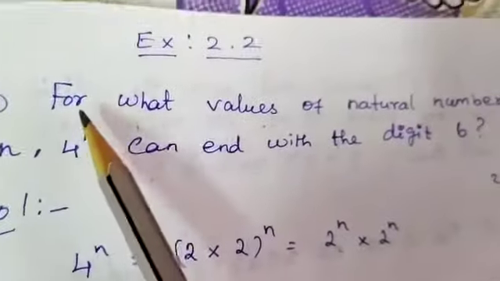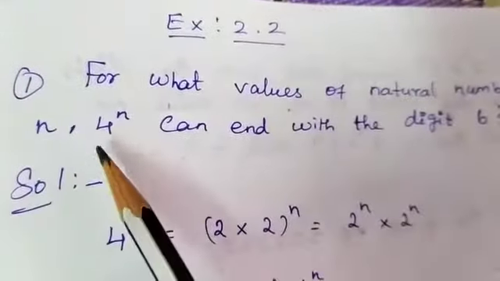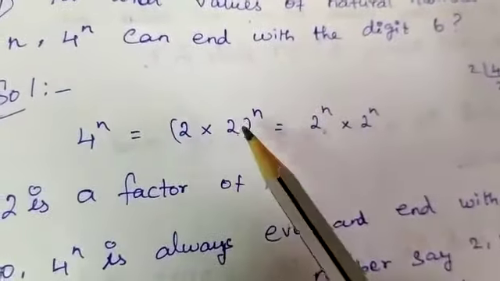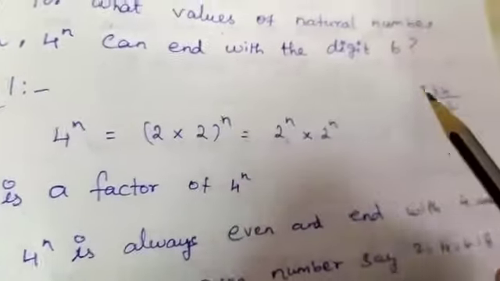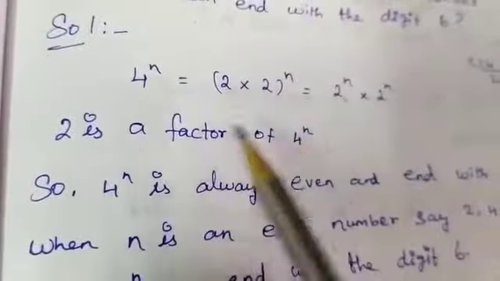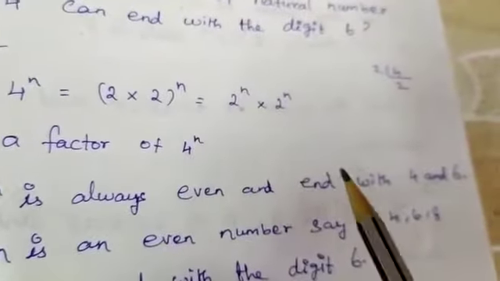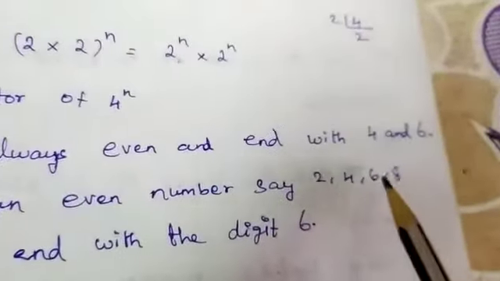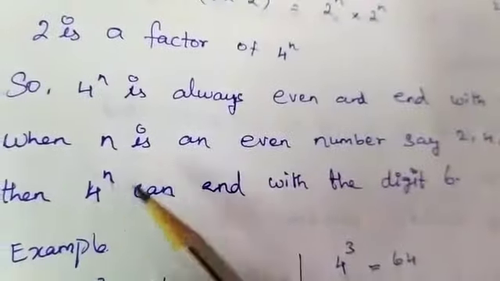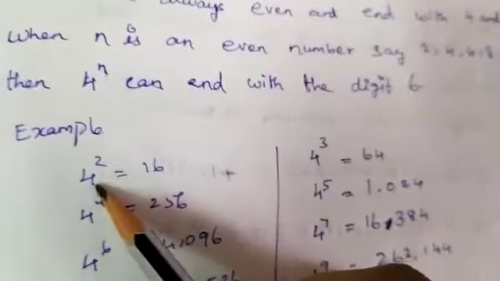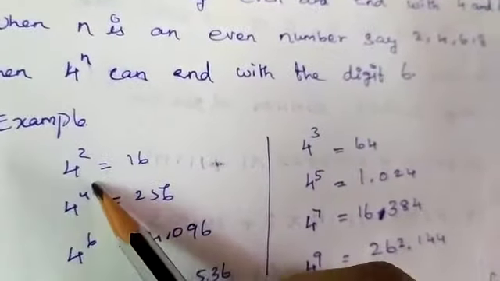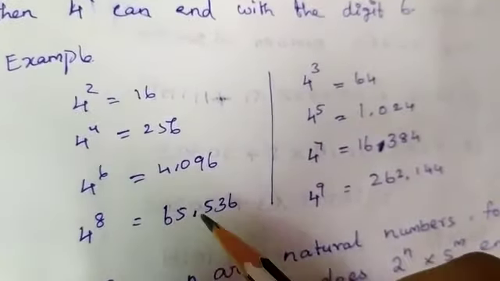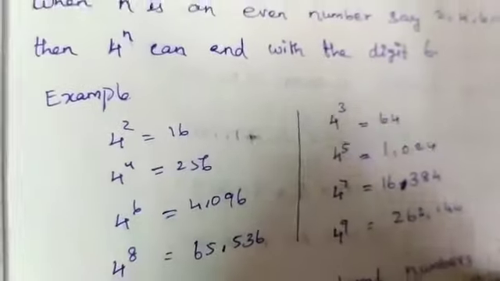The first question: for what values of natural numbers n, can 4 power n end with the digit 6? So 4 power n equal to 2 into 2 power n, that is 2 power n into 2 power n. So 2 is a factor of 4 power n. So 4 power n is always even and ends with the digit 4 or 6. When n is an even number, say 2, 4, 6, 8 till infinity, then 4 power n can end with the digit 6. Example: 4 power 2 is 16, 4 power 4 is 256, 4 power 6 is 4096, and 4 power 8 is 65536, and so on.